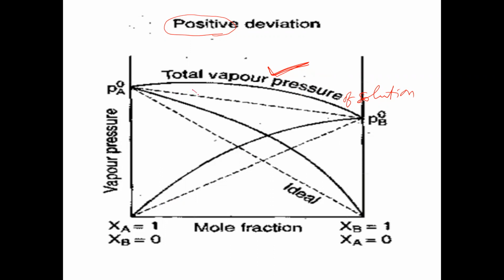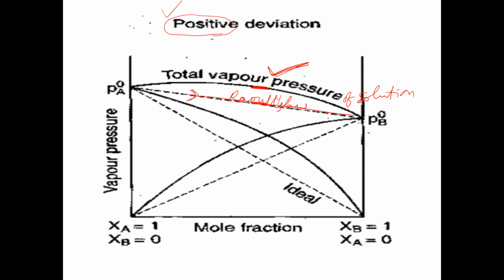Now, according to Raoult's law, this should be the total vapor pressure. But it is more than expected here. The total vapor pressure of the solution formed is greater than expected from Raoult's law. But the observed total vapor pressure is more than Raoult's law predicts. So this is called positive deviation.